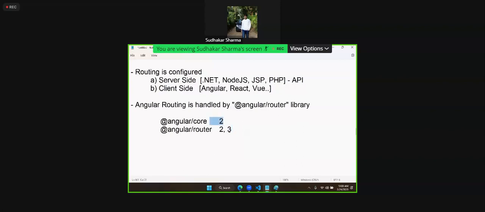But Angular version is 2 and router version is 3. What should be the next version? Next version, the Angular core version will be 3. Understood? Then the router version will be how much? Router version changes again, it becomes 4. That means the router version is 1 step ahead. This will continue forever. That's the reason they decided, okay, we will solve this problem here only. Next version, we will not release 3, we will directly release 4. That's the reason there is no Angular 3, directly Angular 4.